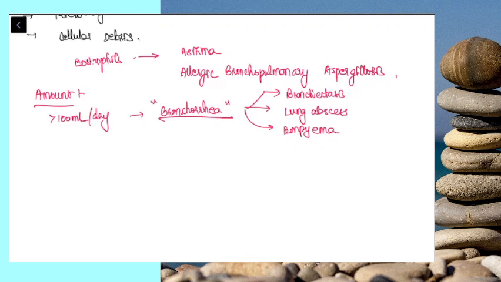Empyema is pus collection in the pleural cavity, and it can sometimes rupture into the bronchus.